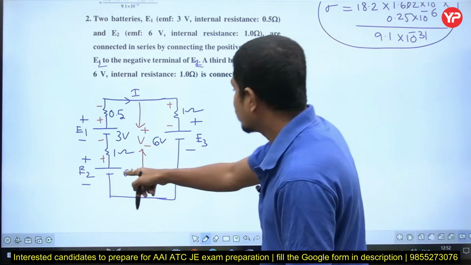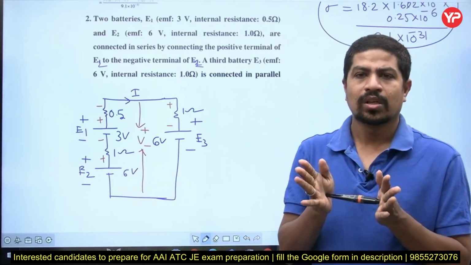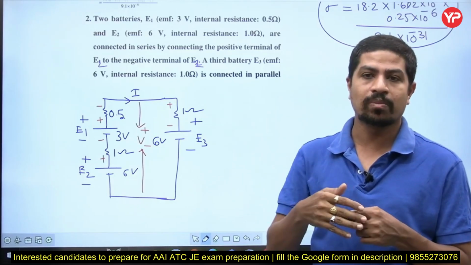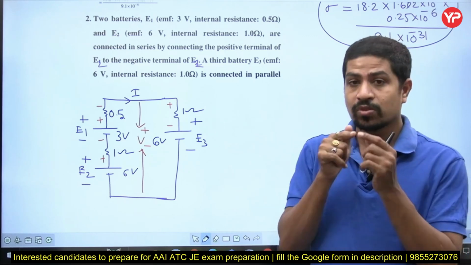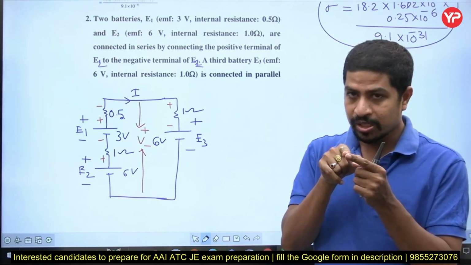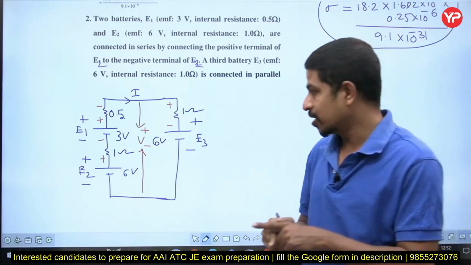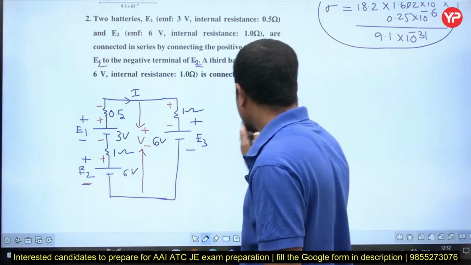What is the KVL? I am starting here. Sir, how to write KVL? You start at a point, but you must return to the same point. What is KVL? Sum of all the voltages in a closed path must be equal to 0. But how to do the sum according to polarity? If you start at negative, that negative must be taken into consideration. When you are going forward, whichever sign you encounter, that sign should be taken into consideration. So I am writing minus E2. I start here.